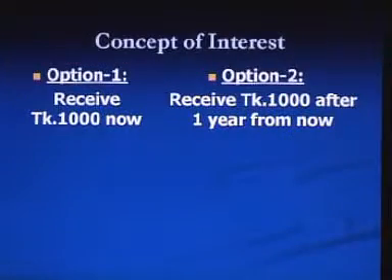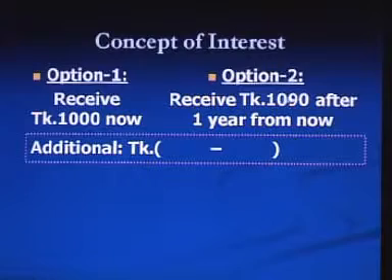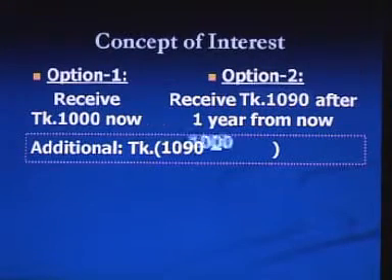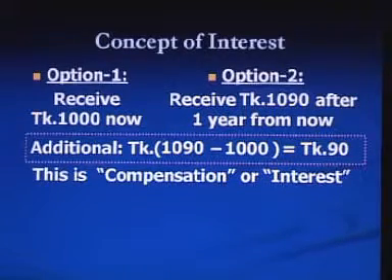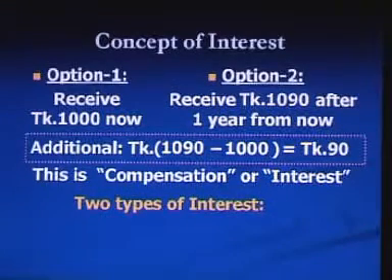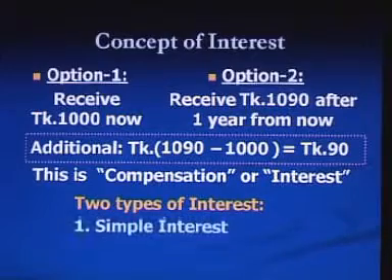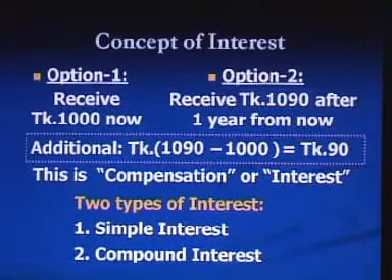If in option 2 taka 1000 is changed to taka 1090, then the difference between the future amount and the present amount will be taka 90. This is called compensation or interest for waiting 1 year. There are two types of interest. One is simple interest and another one is compound interest.